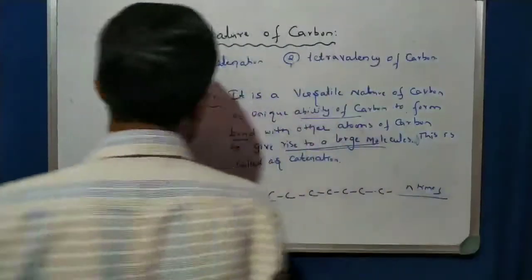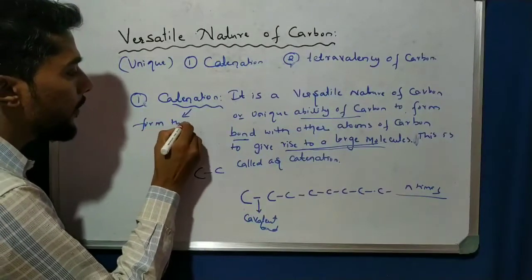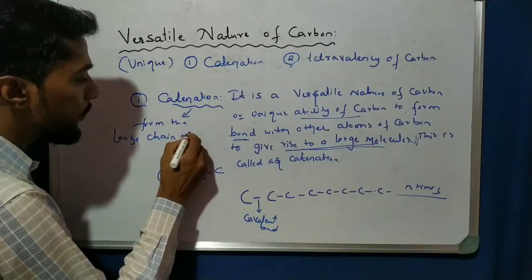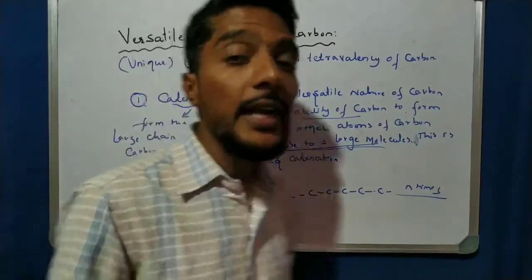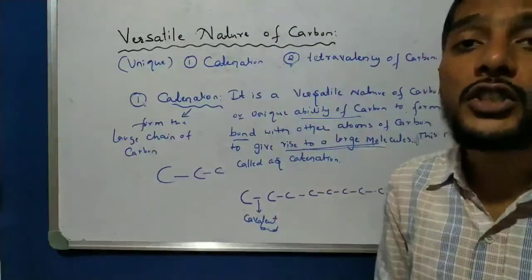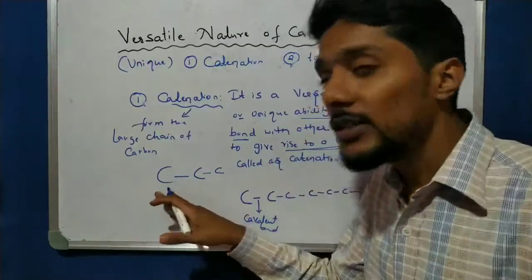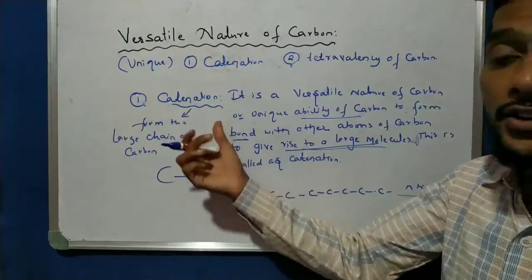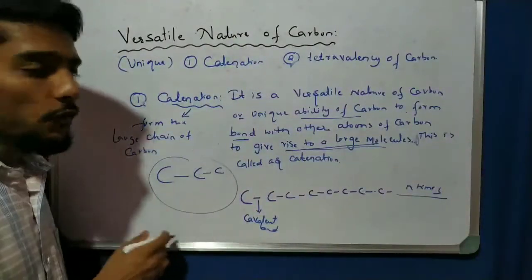In a simple way, it is to form a large chain of carbon containing n number of carbon atoms, maybe 2, 3, 4, 5, 6. No other element can form chains like that, but carbon has the ability to form long chains, and that is called catenation. Very important, you remember this point for catenation.